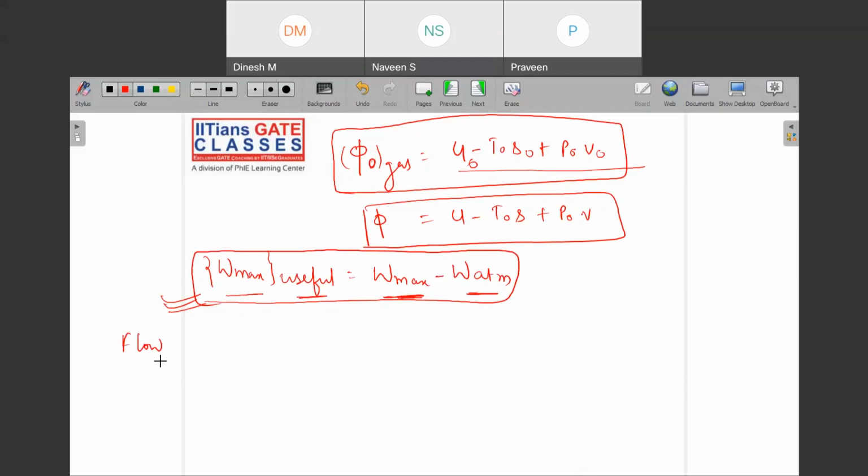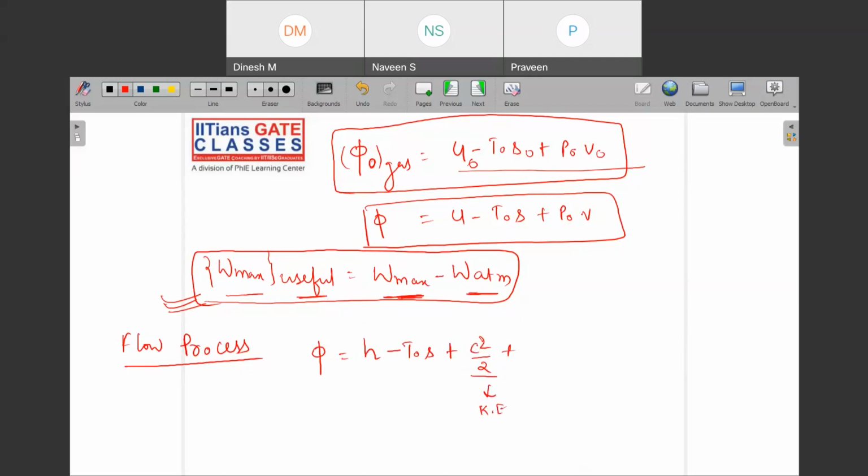Then what you would do is convert it into a flow process. When you are working with a flow process, what is the available energy with you? Your available energy will be your enthalpy minus T naught into S at that particular instant, plus C square by 2, means the velocity by 2, which is nothing but the kinetic energy.